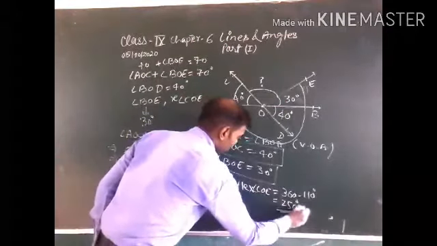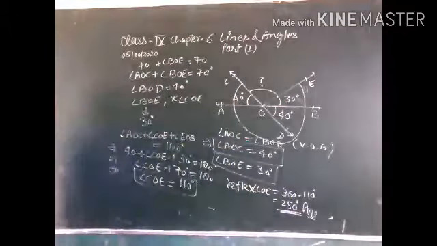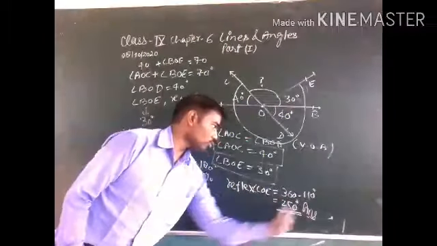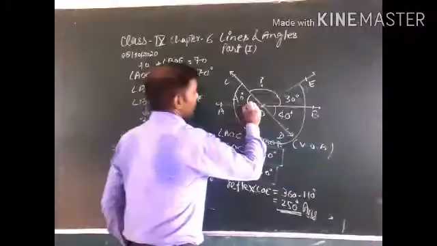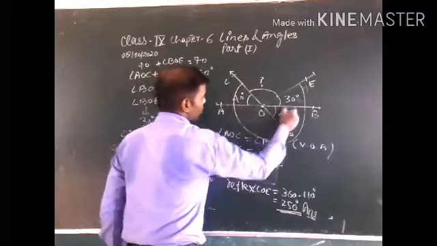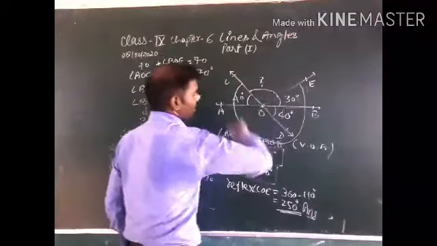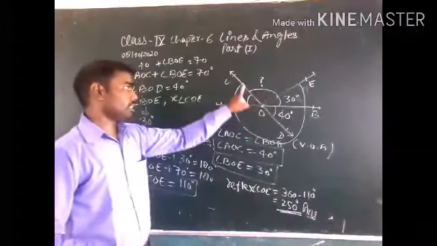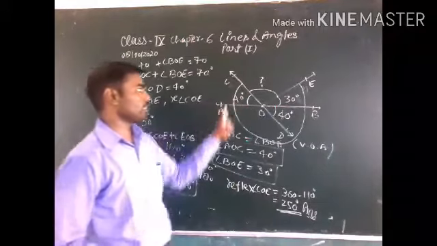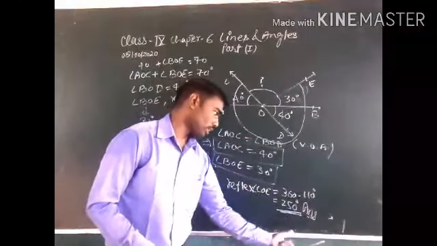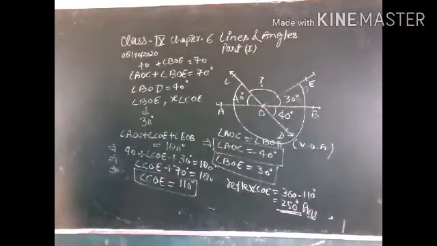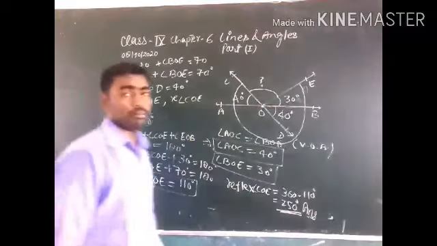So this is the complete solution of question number 1. Please pause the video and note it down. How can I write 360 minus 110? You also know this is 180, this is 180 and this is also 180. So this complete part is 360 degrees and in 360 degrees this is 110 degrees, so reflex angle COE is equal to 360 minus 110 is equal to 250 degrees. So exercise question number 1 is complete here.